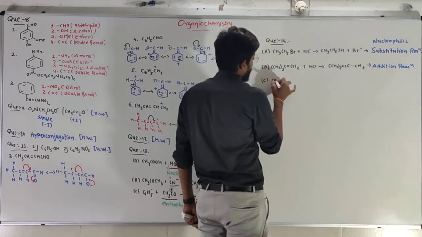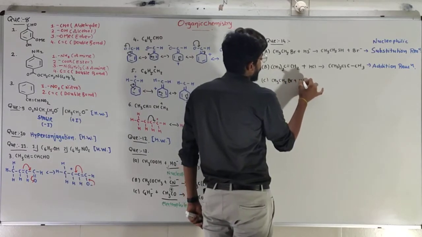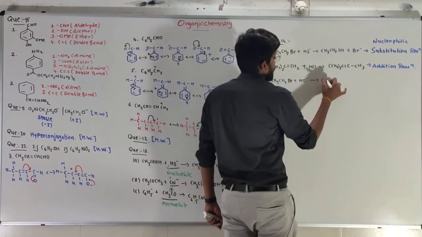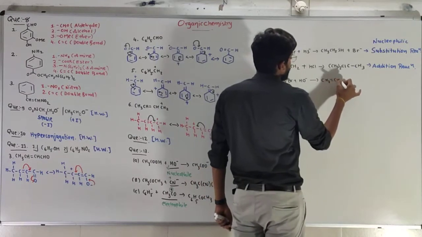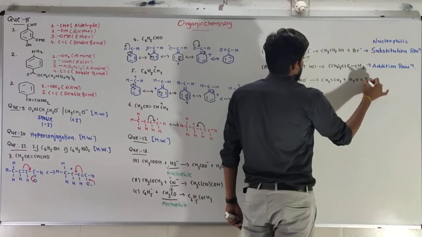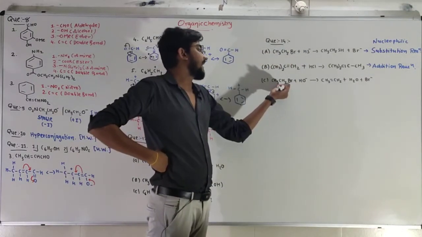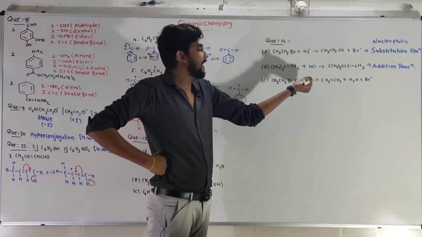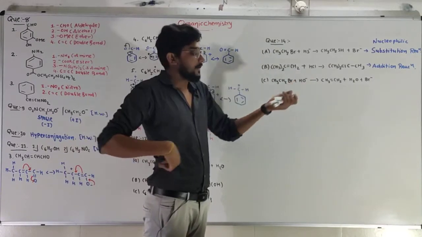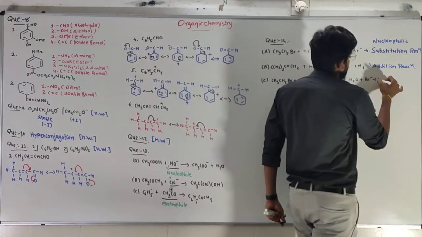After that, our third reaction is CH3CH2Br plus OH minus gives me CH2 double bond CH2 plus H2O plus Br minus. You can see that something is eliminated from here and reacted with OH minus. That means an elimination reaction occurs.